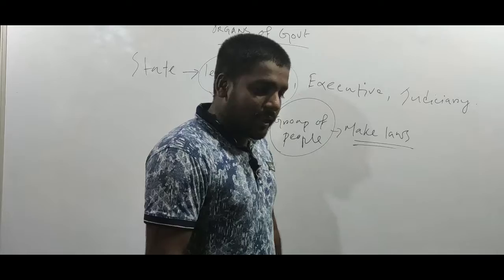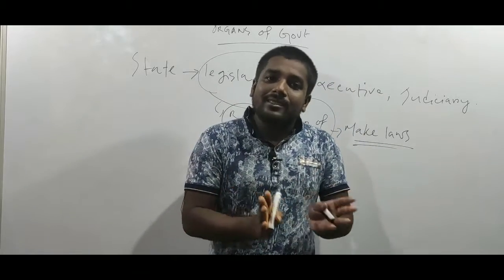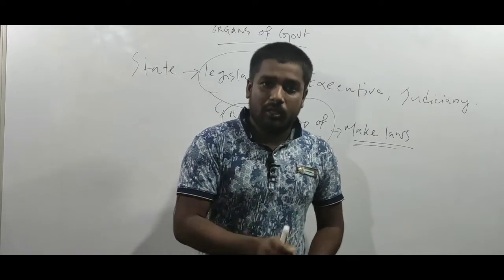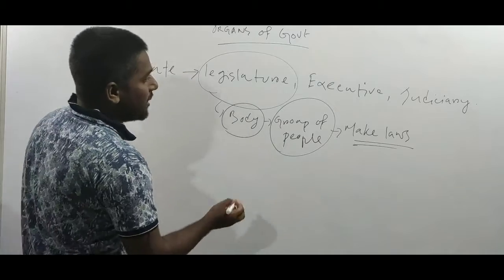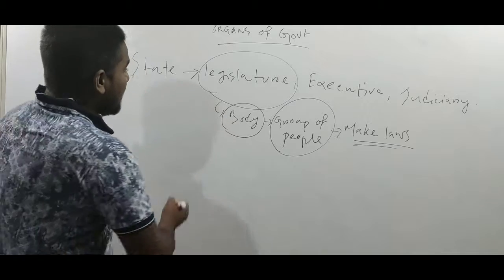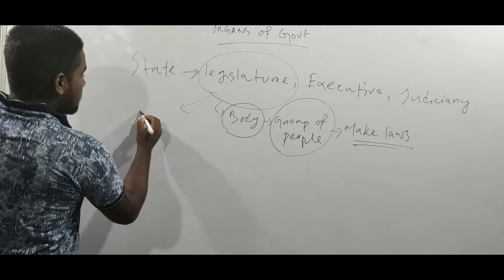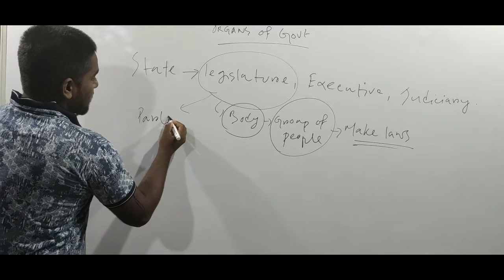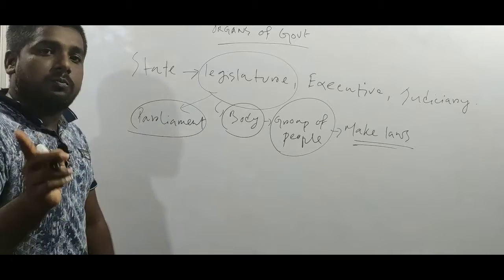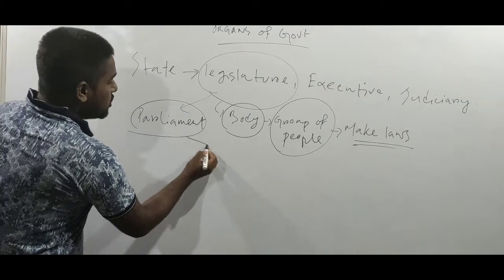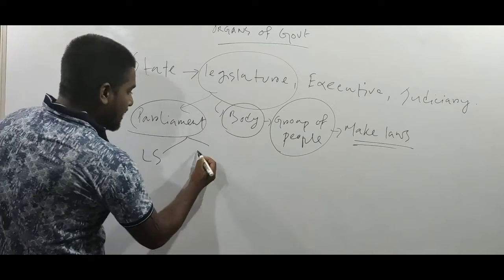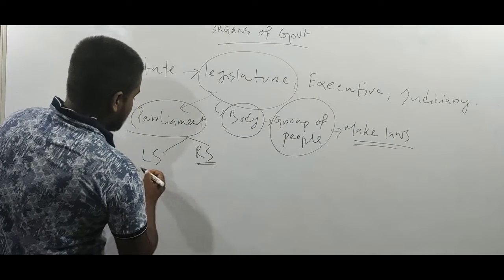What does it mean? That in a country, various kinds of laws are made for the welfare of the people, for the interest of the people. Who makes these laws? These laws are made by legislature. Now in the Indian context, our legislature is generally called parliament, and this parliament is divided into two separate bodies. One body is called Lok Sabha and another body is called Rajya Sabha.